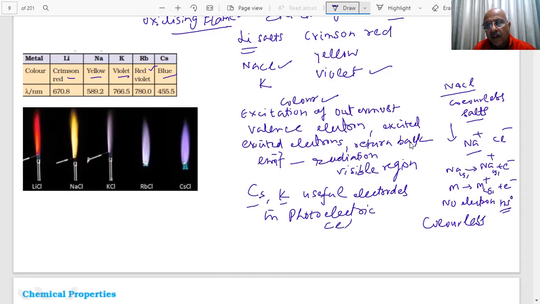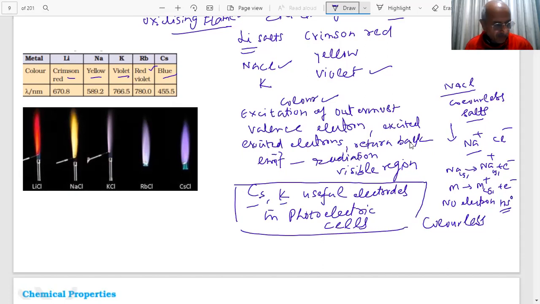Why? Because they can easily lose one electron. Ionization energies are very low. Note down all these points. A very important question comes from this flame test.